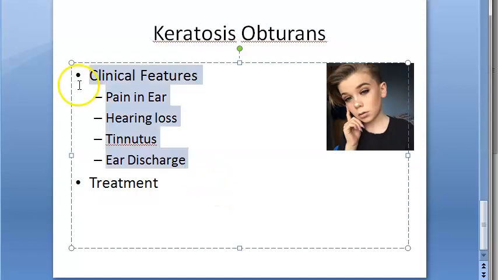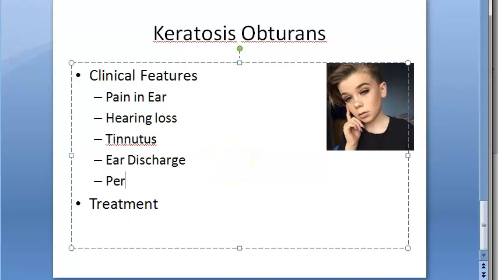On examination, what will you find in keratosis obturans? The ear canal may be full of a pearly white mass of keratin material deposited in several layers. So obviously on examination you will see that pearly white mass, several layers of mass. Removal of this mass will show you what? That the bony meatus has widened with ulceration. Even granuloma formation can be there.